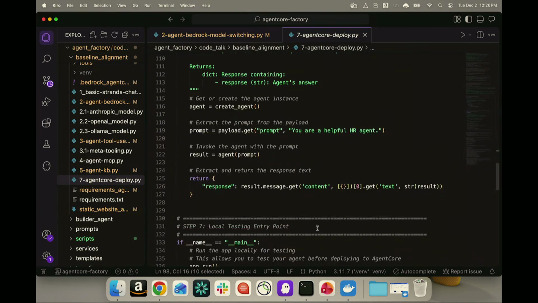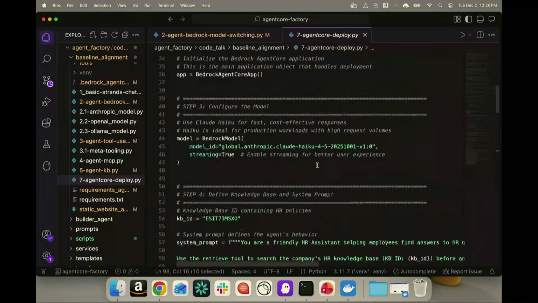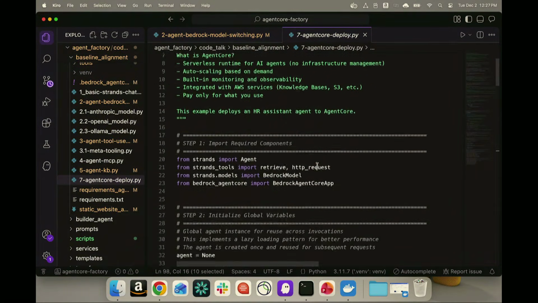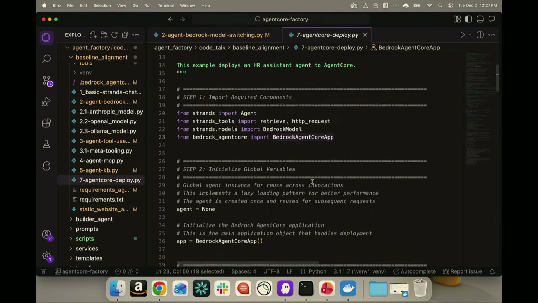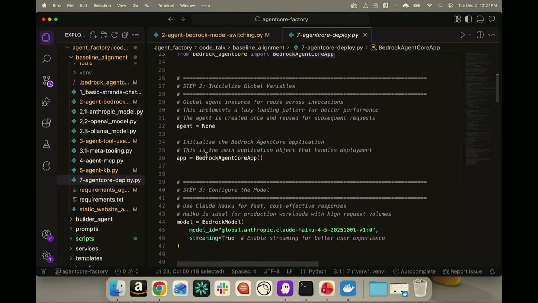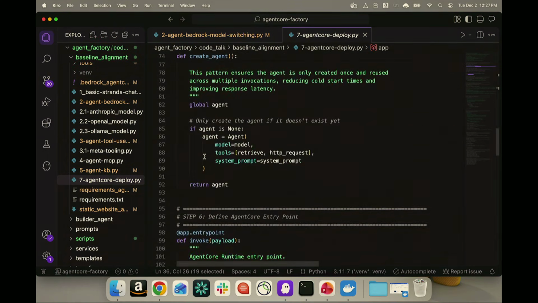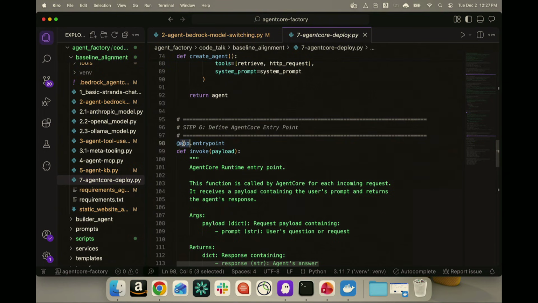The only difference between a local strands agent and agent core is 3 different things. 1, I import the agent core app. 2, I create the agent core app, I define it. And 3, what I do is I put in the @app decorator. So this is what my entry point of the agent is. So whenever someone triggers that agent, this is the code that it is supposed to run. Everything else that we have been creating with strands stays exactly the same.